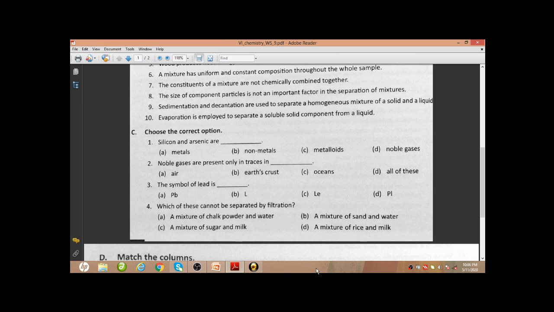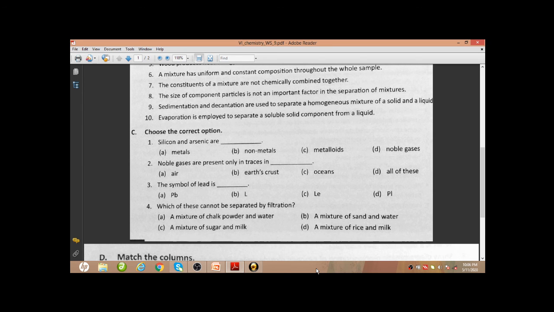The symbol of lead is Pb. Next, which of these cannot be separated by filtration? By filtration we cannot separate a mixture of sugar and milk, because in milk sugar will get dissolved. So we cannot separate the components of the mixture.